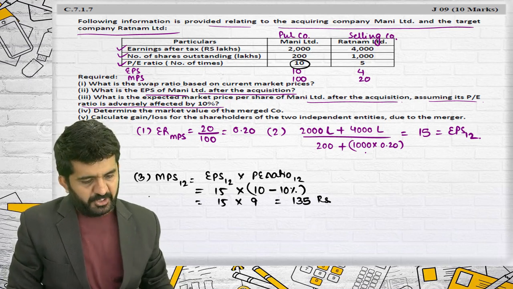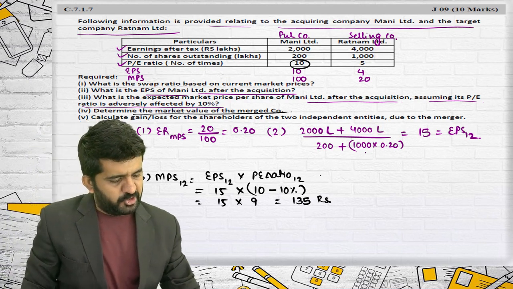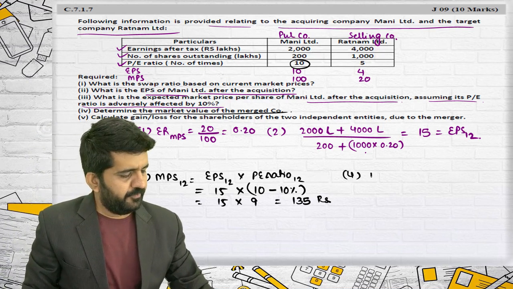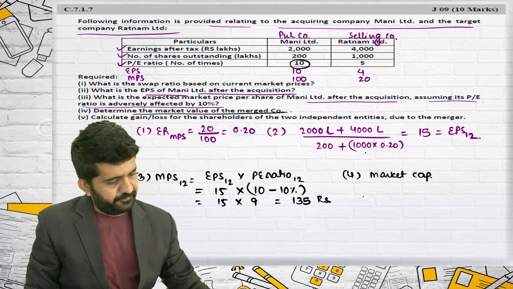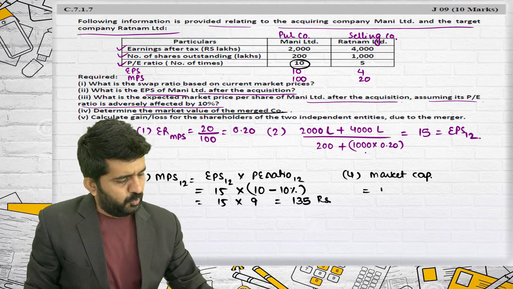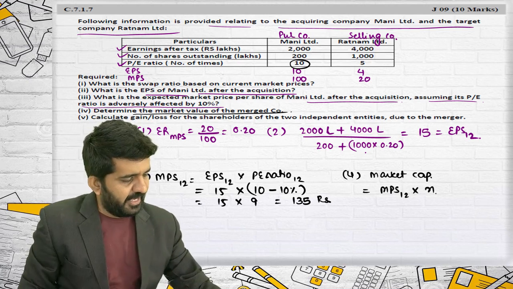This is MPS 12. Determine market value of merged company. Number 4. Market capitalization is equal to MPS 12 multiplied by N12.